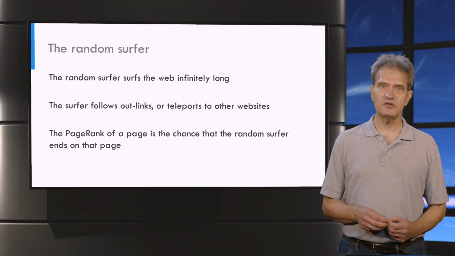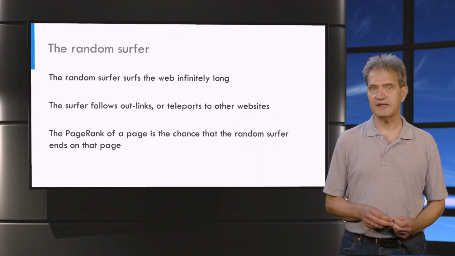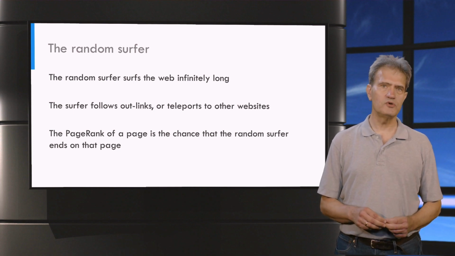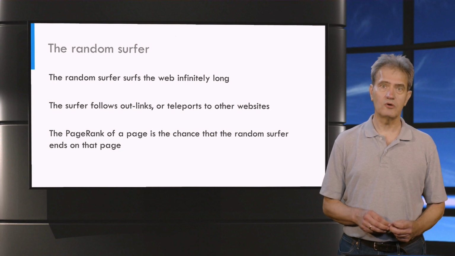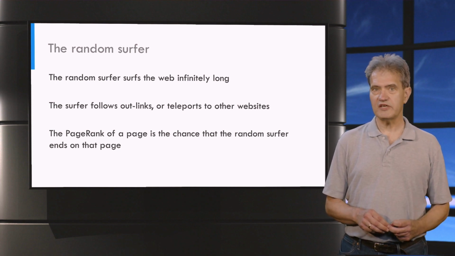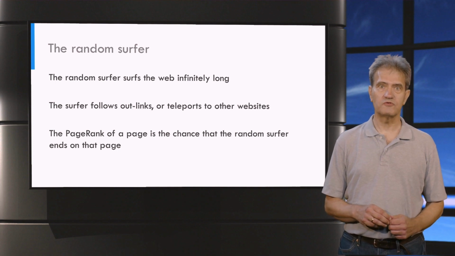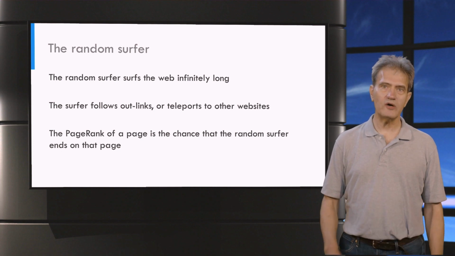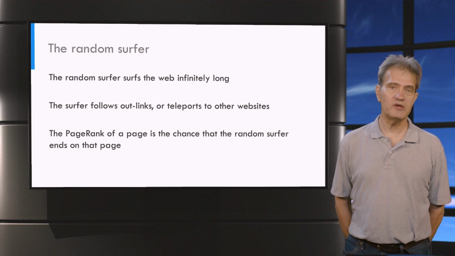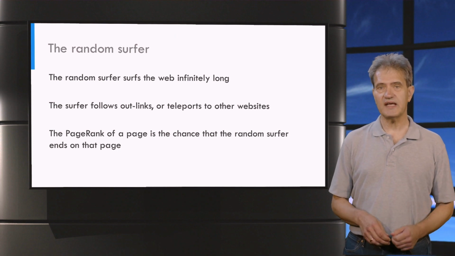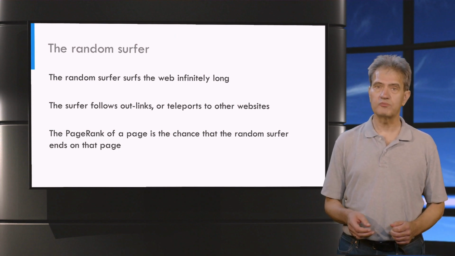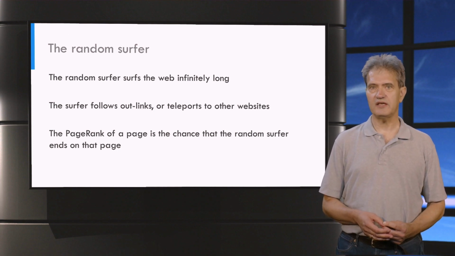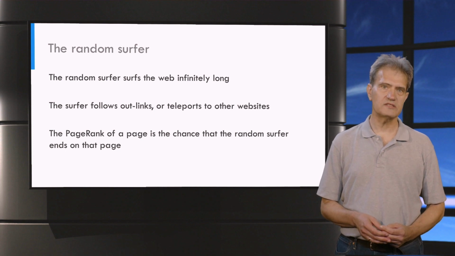By repeating these actions, so by either following a link or by teleporting to a page, both with a certain probability, we can compute the probability that we end up on a certain page. By surfing infinitely long, we get for every page a probability to end up on that page. If pages are well connected in the network, this probability will be relatively high. Pages at the edge of the network will get a low probability. This final distribution is the PageRank vector, and the individual probabilities are the PageRanks.